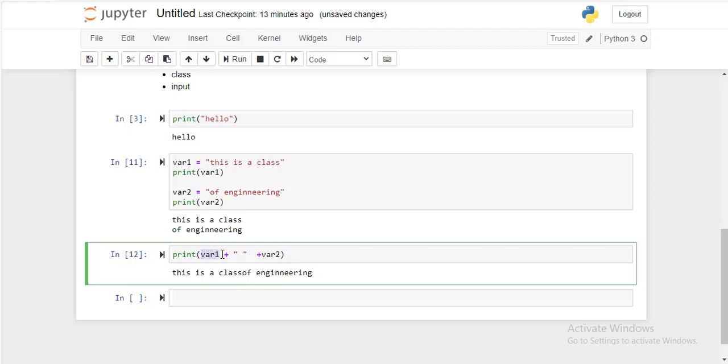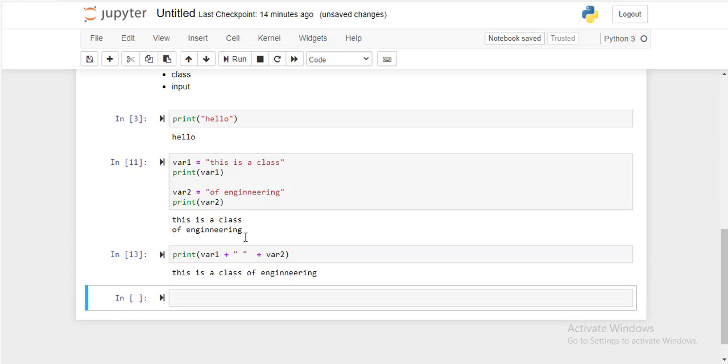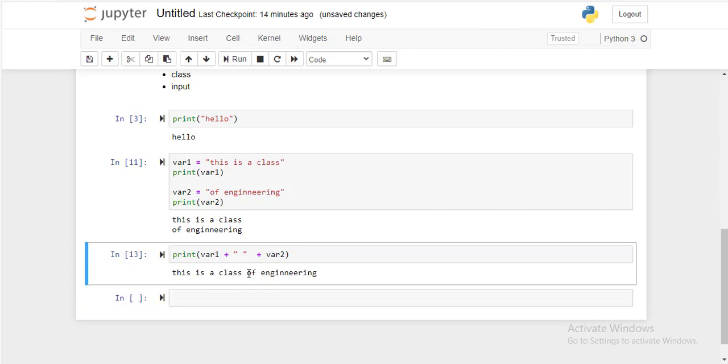I've added the string var1 with a blank space here. So this is also a string, and then var2. So string plus a string plus a string. This is a class. This string is nothing but a blank space, and this string is of engineering. So it has automatically taken a blank space here.